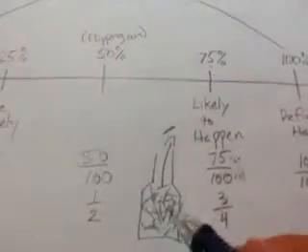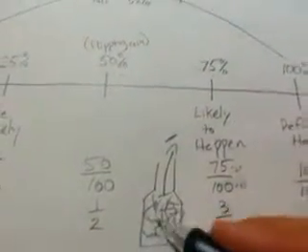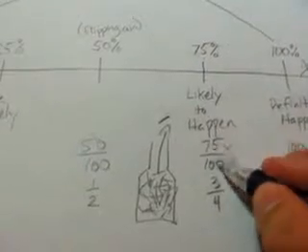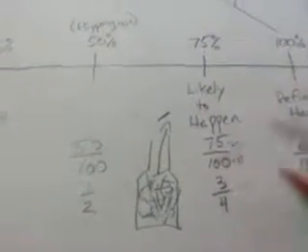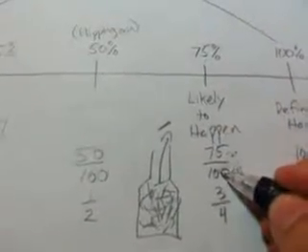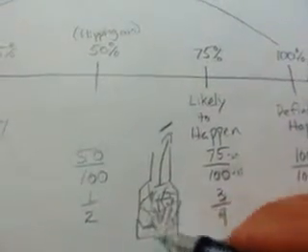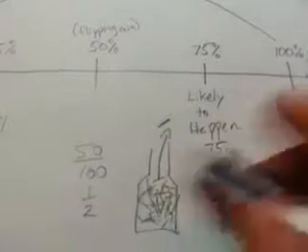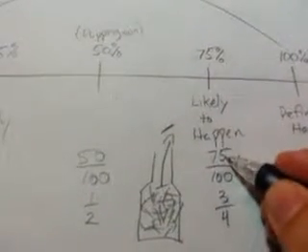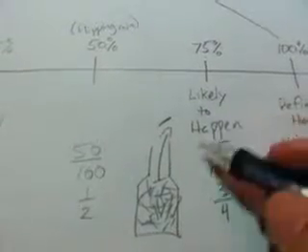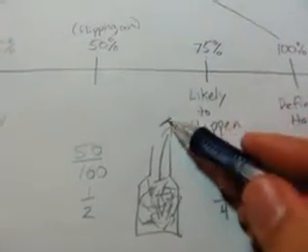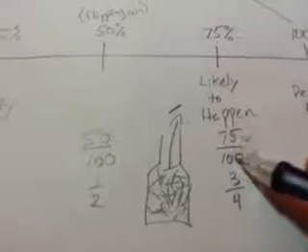Let's just say there are 100 tickets in here. So this 75 over 100, this probability, well, probability or percent means part over the whole. So the whole thing would be the 100 tickets, and 75 of them have my name on it.